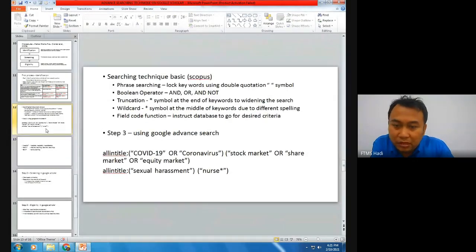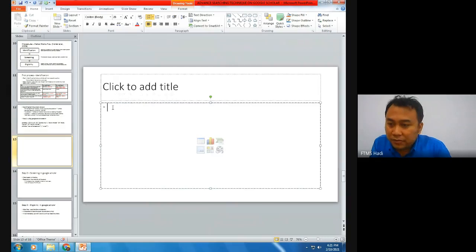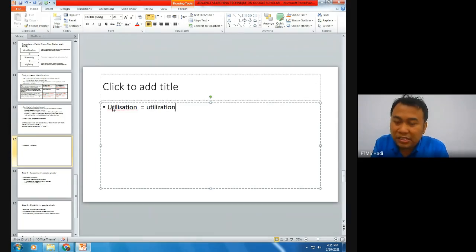Next is wildcard. Wildcard uses the symbol asterisk in the middle of keywords due to different spelling. I give an example here, utilization. Sometimes it can be spelled as utilisation as well, which is American and UK spelling.